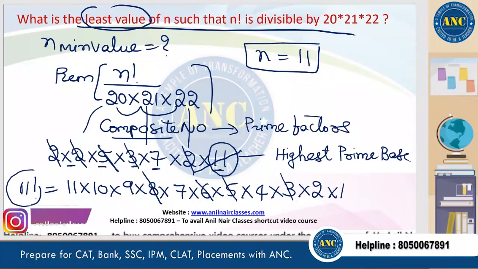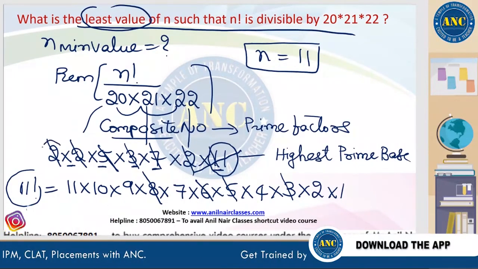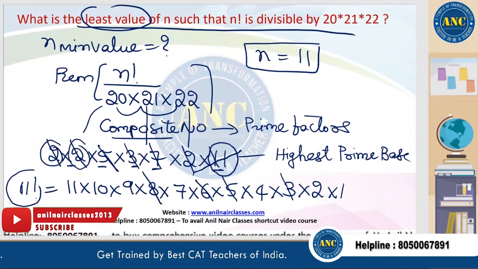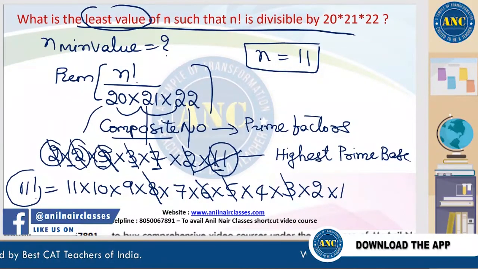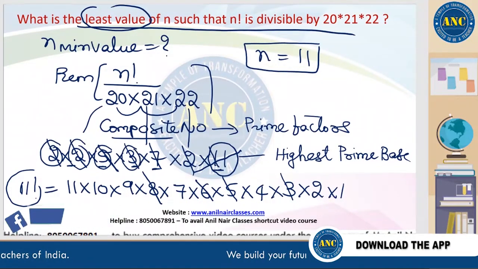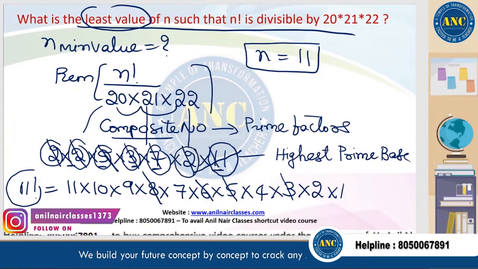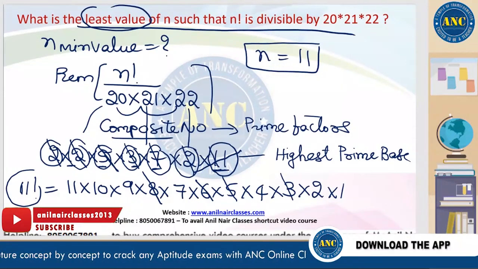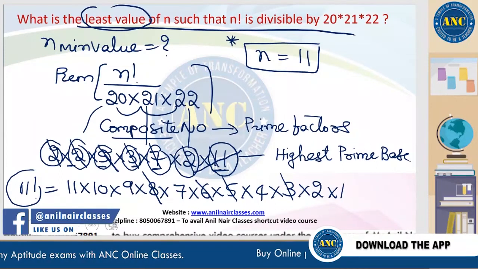So check whether all these numbers are a part of 11 factorial. 2 is a part of 11 factorial. 4 contains 2. 5 is a part. 3 is a part. 7 is a part. 8 is a part. So 11 is a part of 11 factorial. The answer for this question is n equal to 11.